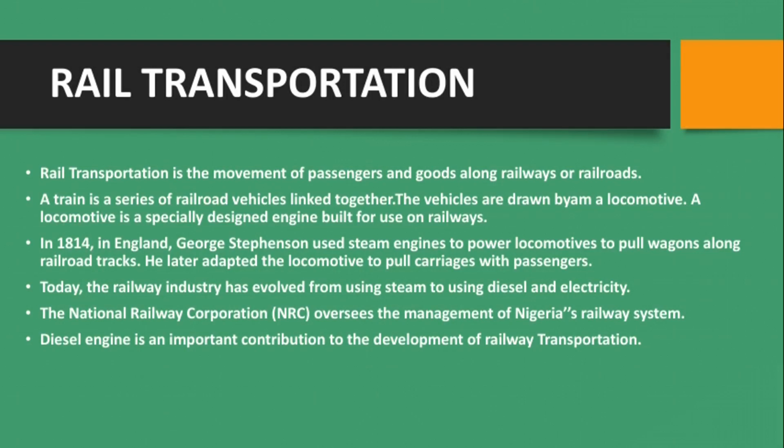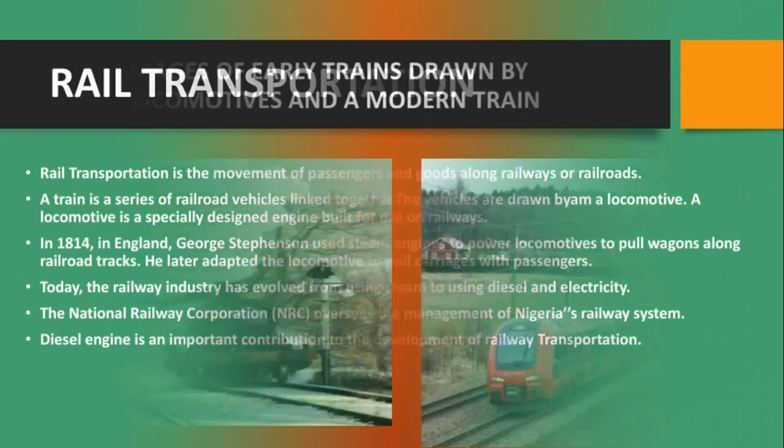Now, the Nigerian Railway Corporation oversees the management of Nigeria's railway system. The diesel engine is an important contribution to the development of railway transportation because it's safe and it's better.